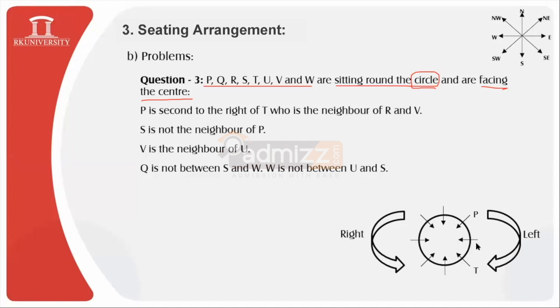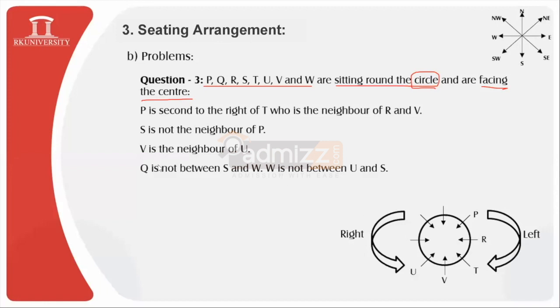The first location I will keep blank, and P will be seated just over here, who is second to the right of T, who is the neighbor of R and V. So I will locate R somewhere over here and V somewhere over here. This is how we can fix the locations of four persons. Now, V is the neighbor of U, so just beside V, I will locate the person U.